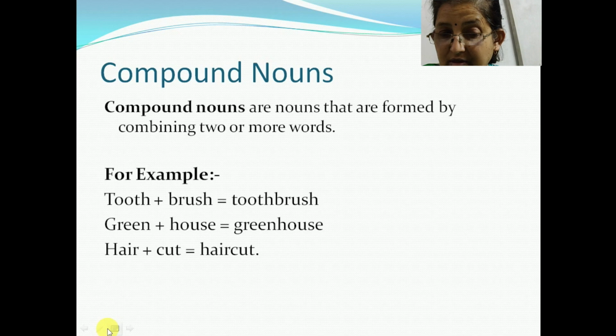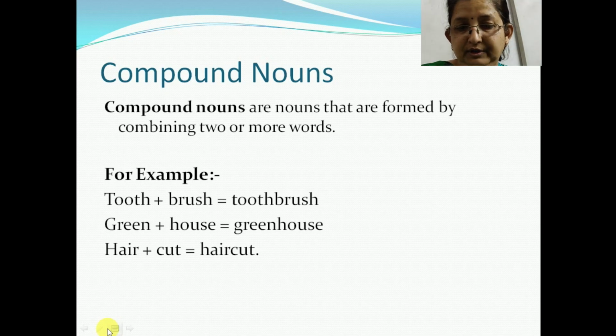Adjective can be green, noun would be house, and it would become greenhouse. Again, noun plus verb. Noun would be hair, verb can be cut, and it would become haircut. Verb plus adverb. Verb can be take, and adverb would be off, and the compound noun would be take-off.